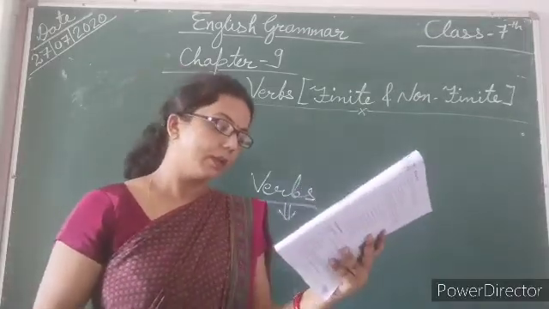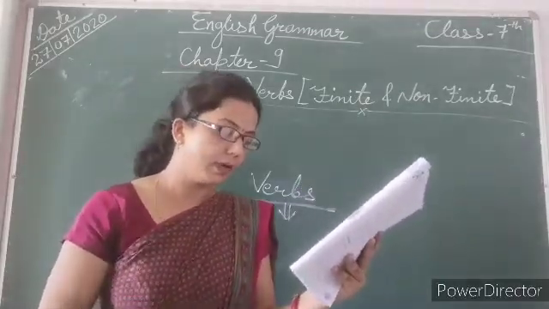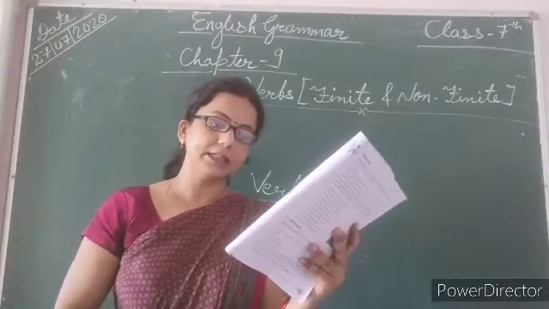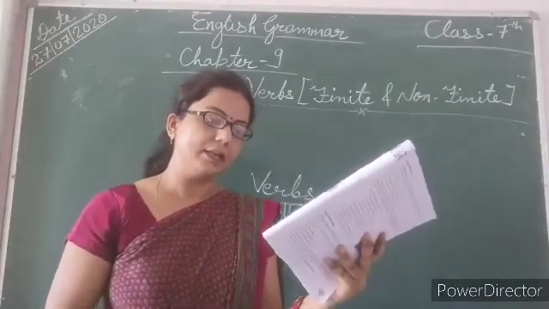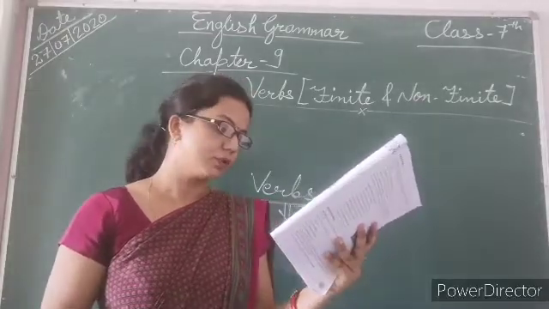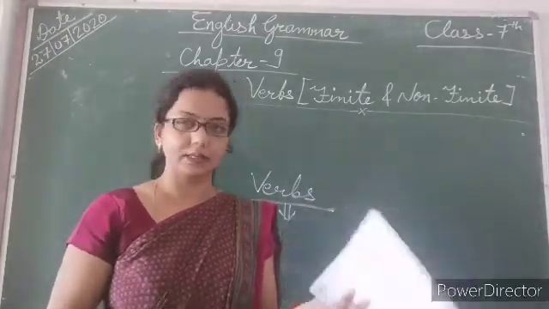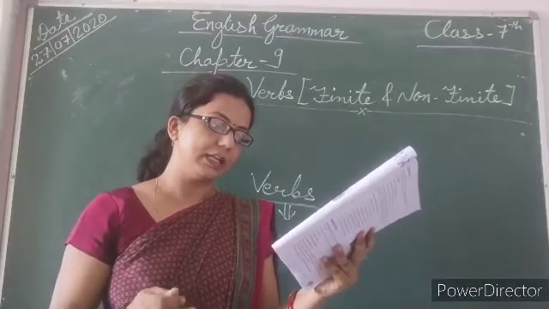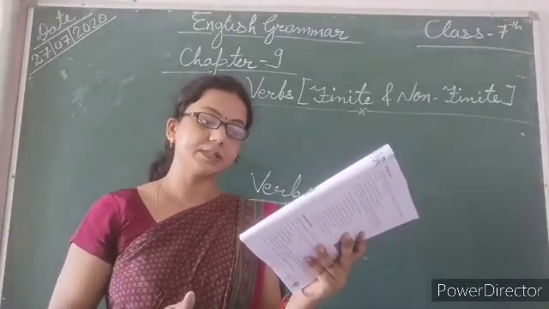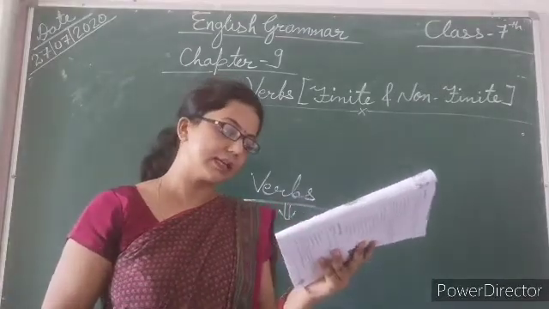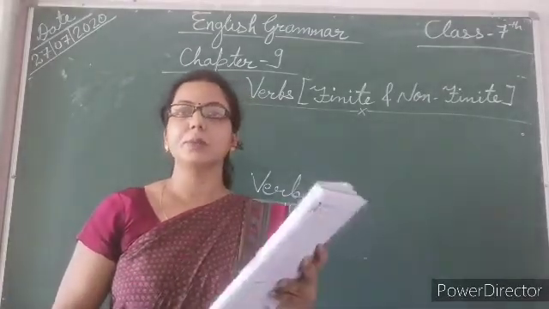So now have a look. A verb is a word that indicates an action, event or state in a sentence. It may change form to express tense, as I have told you. But there are some verb forms that function as verbs and may also act as a noun or modifier.